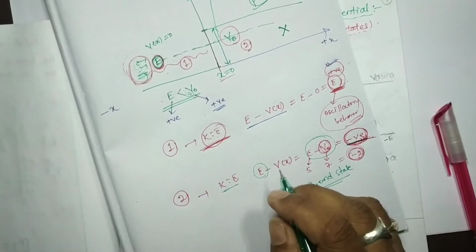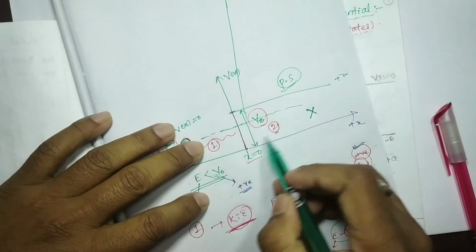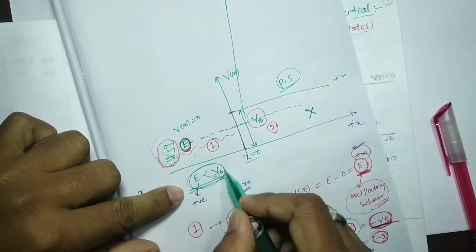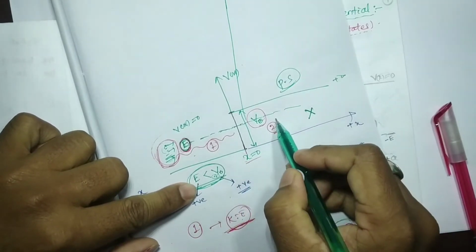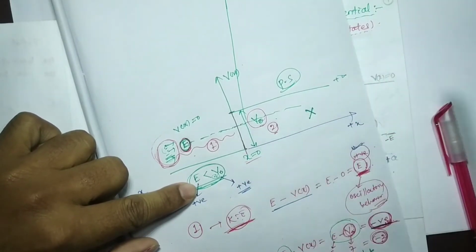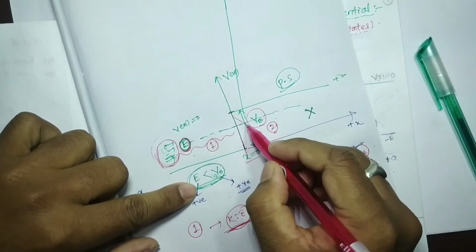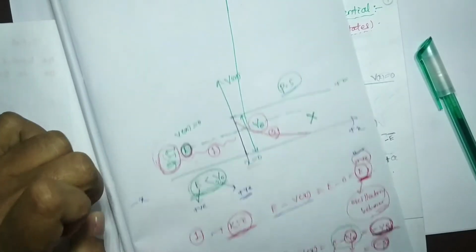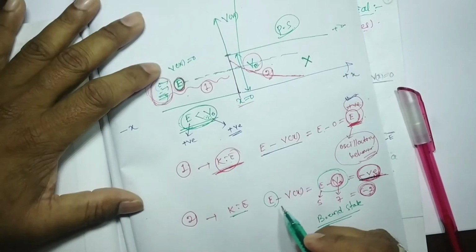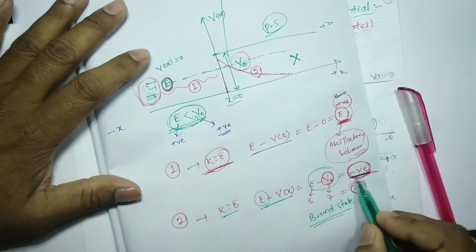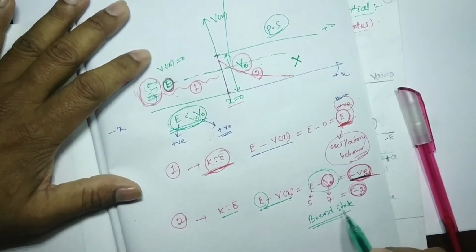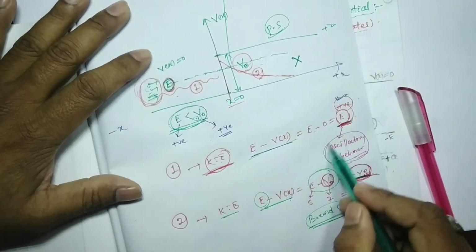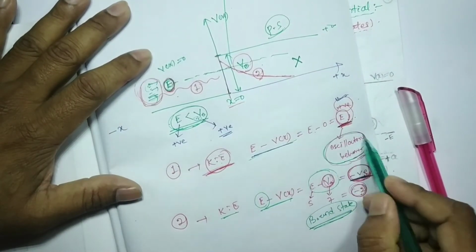But in quantum mechanics, for this case E less than V0, we can find in this region also some probability of finding the particle, which decreases exponentially. Whenever E minus V(x) is a negative value, we can say it is a bound state. When E minus V(x) is a positive value, we call it oscillatory behavior.